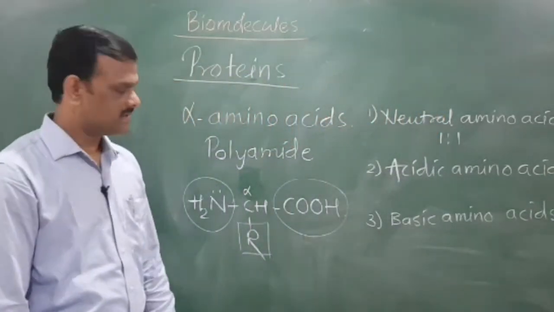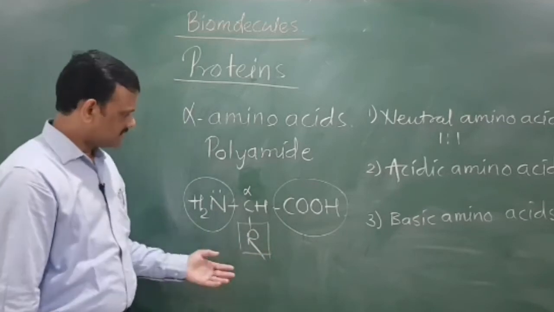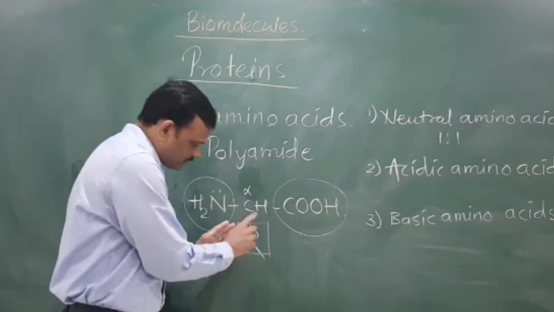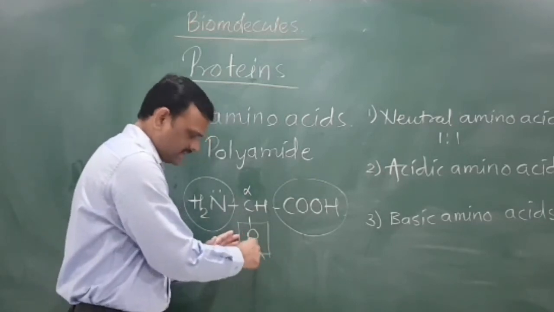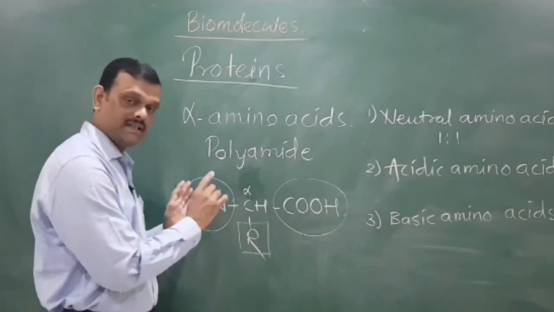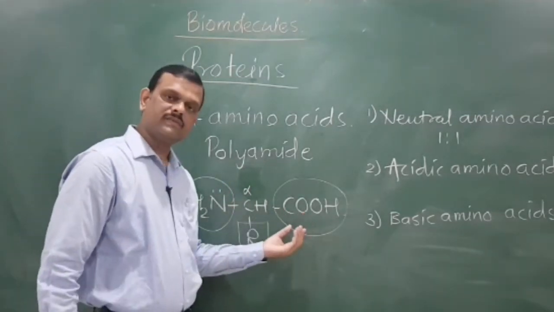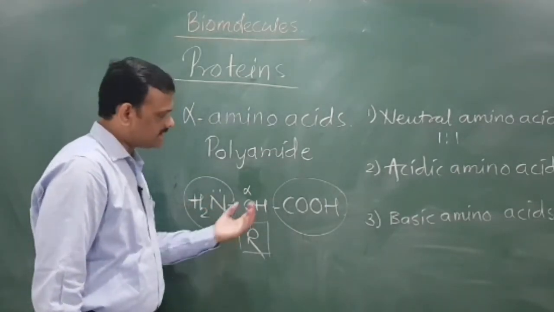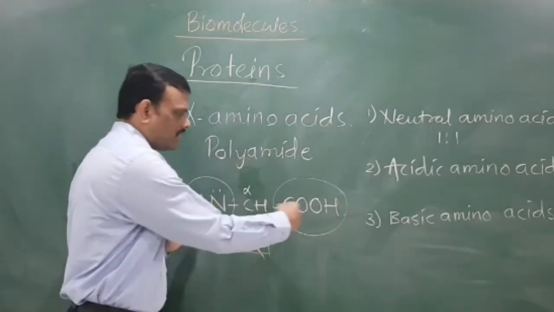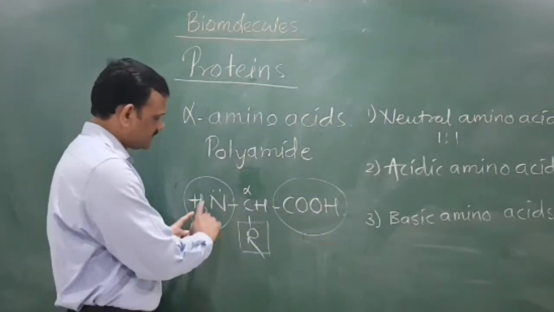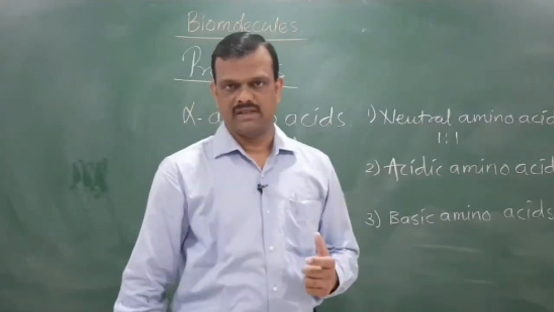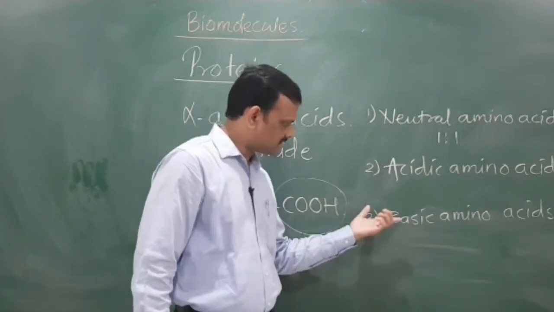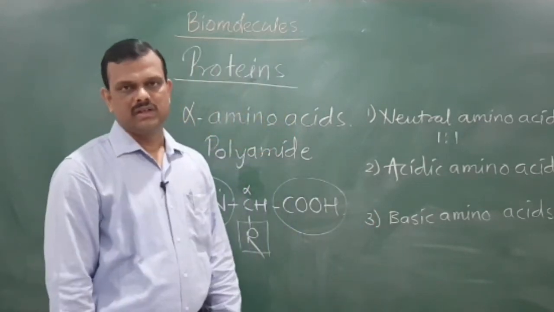Basic amino acids. The meaning of this is that one or more NH2 groups are present in this R. That means, in the net observation, the number of carboxylic groups is less than the number of amino groups. If the number of amino groups is greater than the carboxylic groups, all carboxylic groups get neutralized, but the excess amino groups show the basic property. Therefore, the net amino acid becomes basic in nature, and such compounds are called basic amino acids.